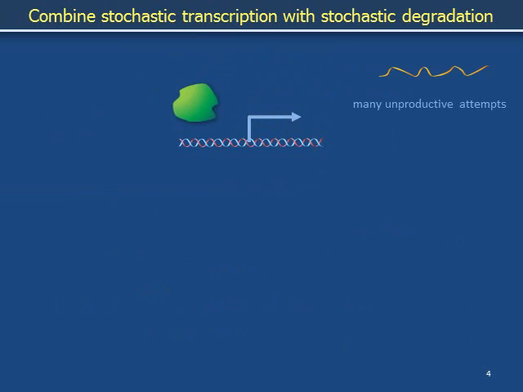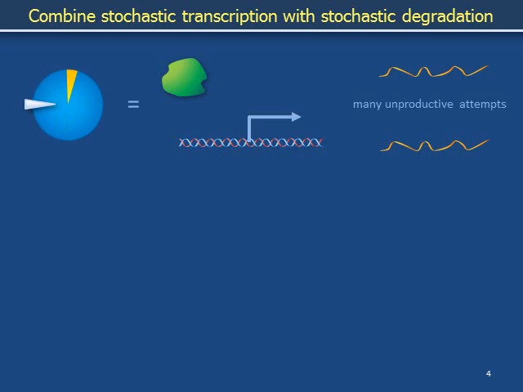We return to the inside of a cell and describe transcription in the same way as in the first video. A copy of RNA polymerase repeatedly encounters a sequence of DNA, occasionally succeeding in producing messenger RNA, but much more often than not, failing to initiate transcription. Many unproductive collisions typically take place between rare instances of transcription. The collisions are independent. We concisely represent this cartoon using a wheel of fortune.